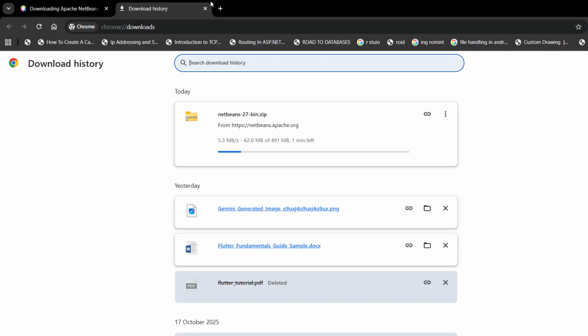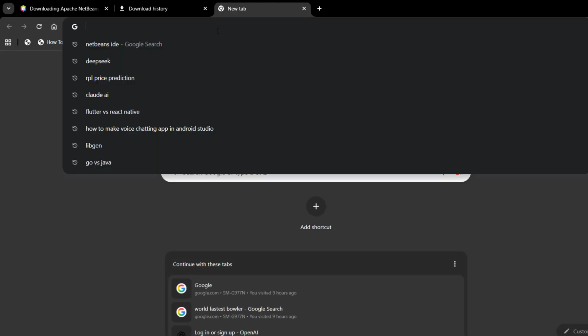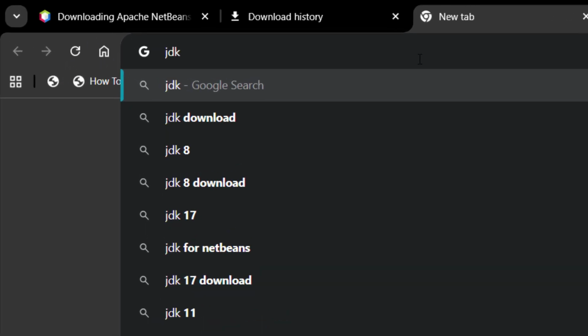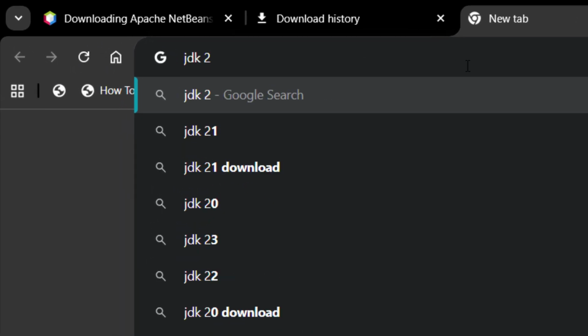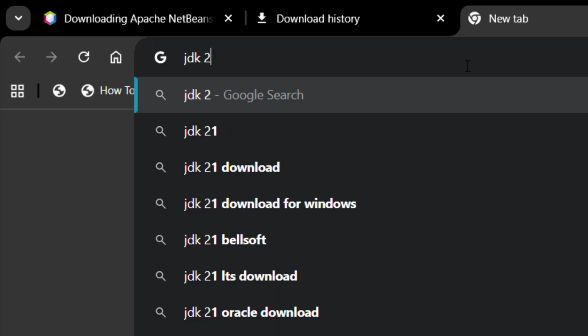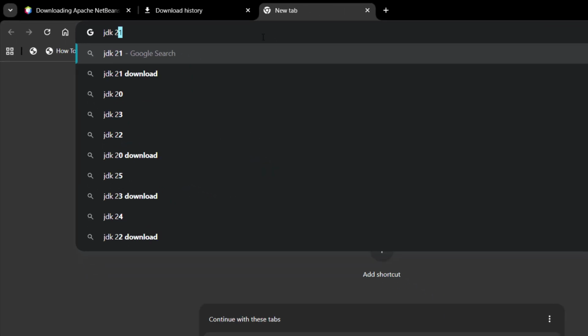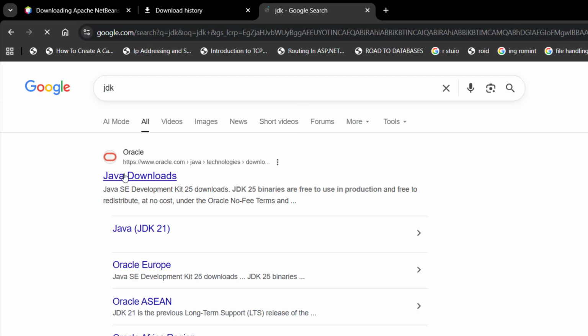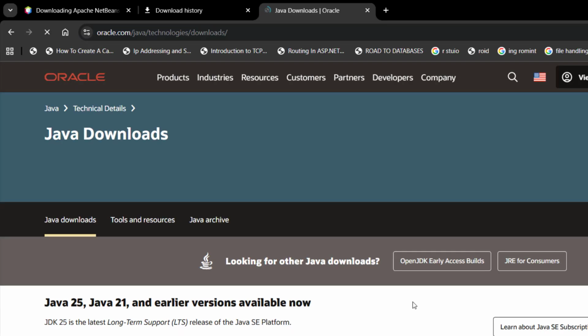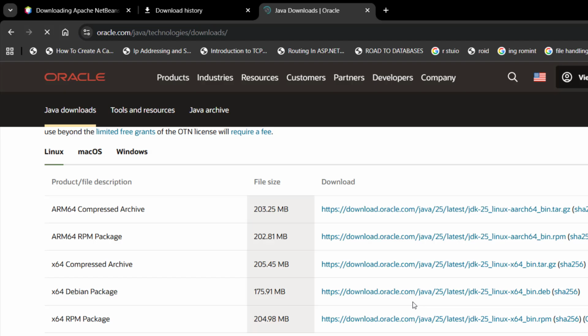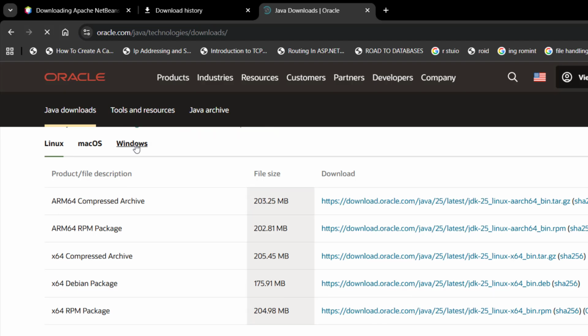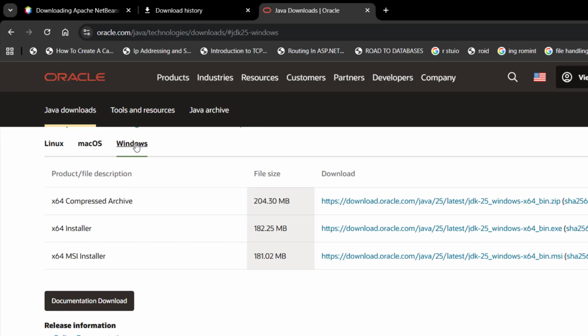Now it's time to download JDK. So you have to search for JDK. It's Java Development Kit. Just search for JDK and you can see Java downloads. And here you can easily download JDK. You have to select your platform. I'm using Windows and 64-bit. So double click to download.